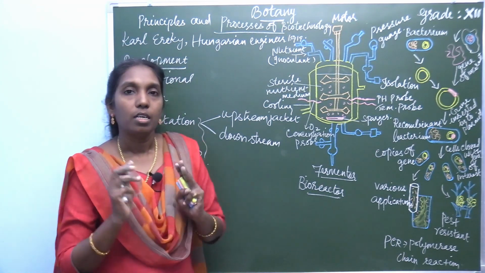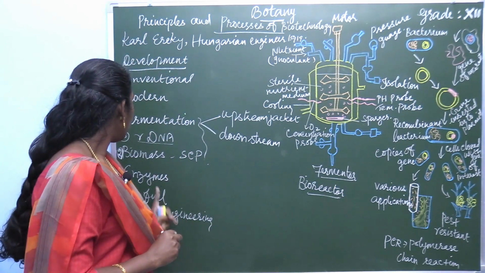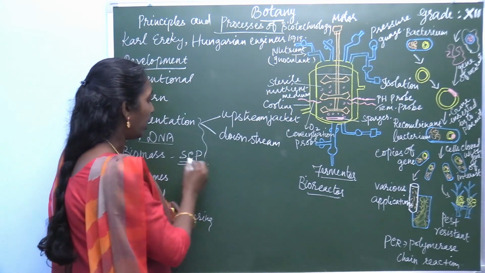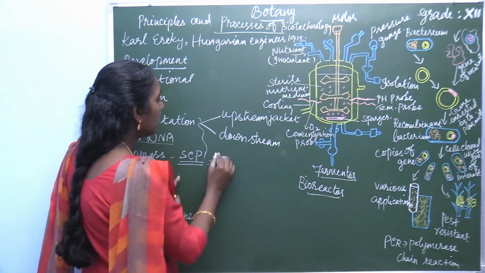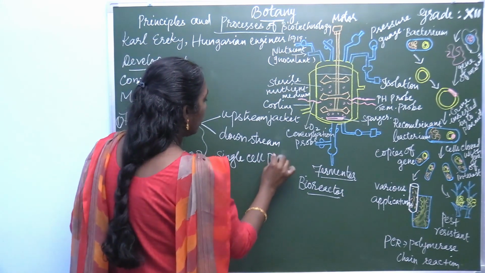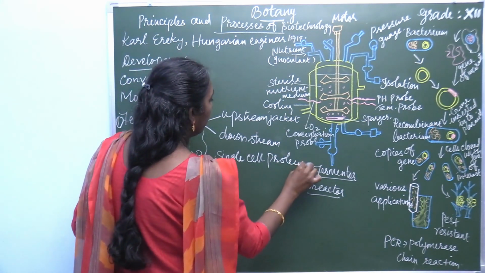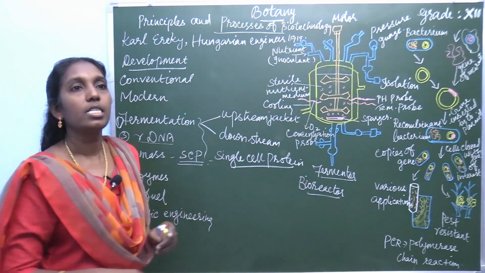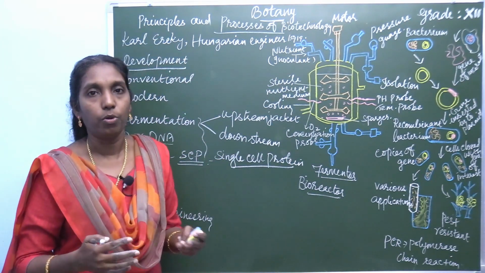Now, one of the important products obtained by this method is single cell protein. You all know single cell protein. What is this? Single cell protein.